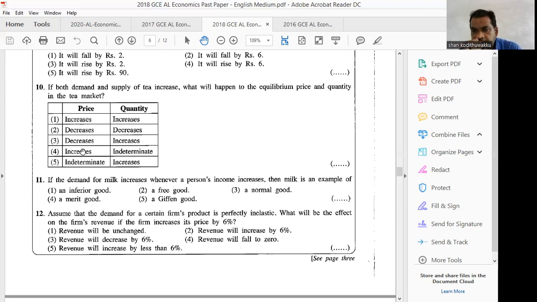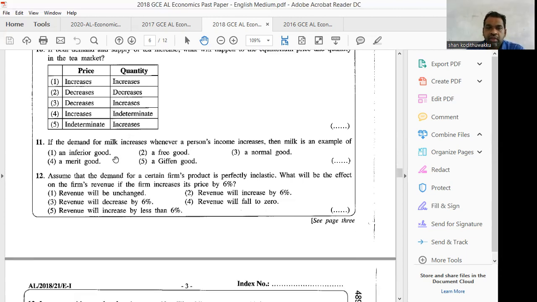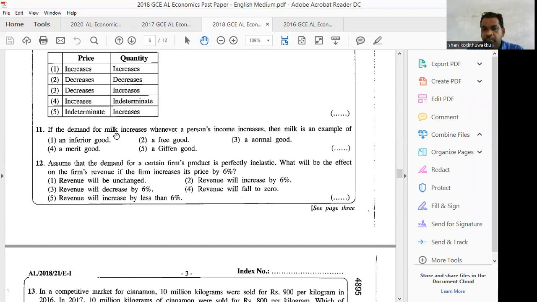Indeterminate. Indeterminate is the answer regarding price, not certain. Therefore, you select number 5. Answer is number 5. Then question number 11, if the demand for milk increases whenever a person's income increases, then milk is an example of what?